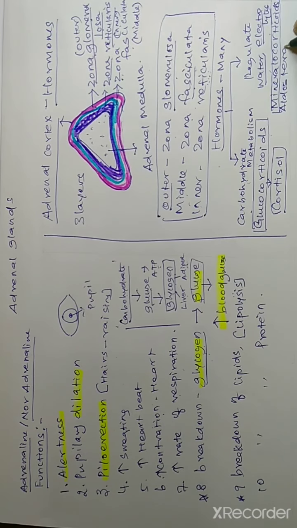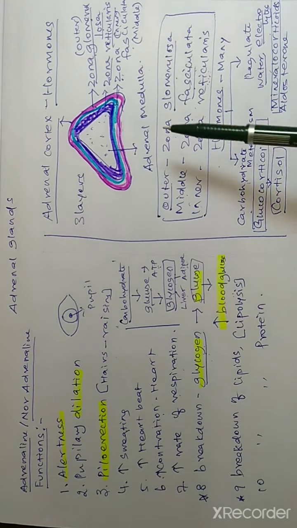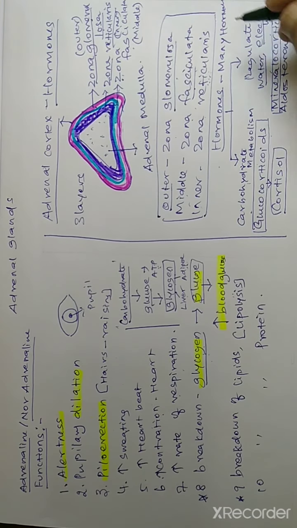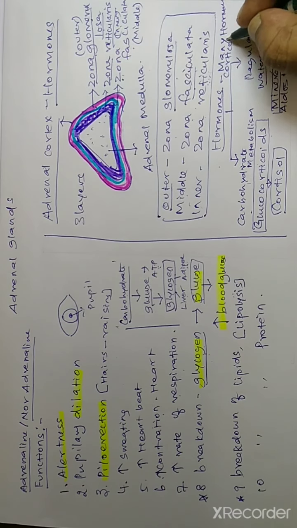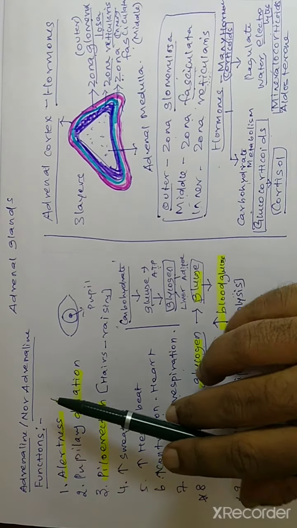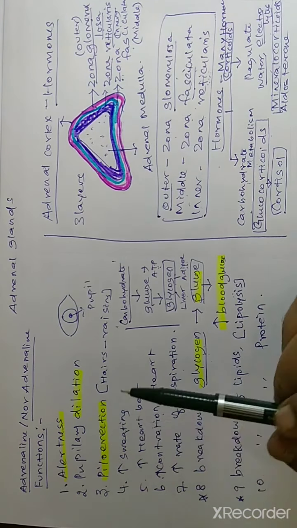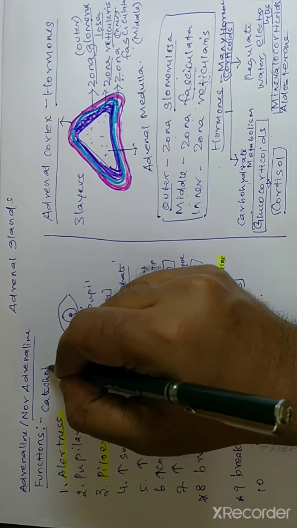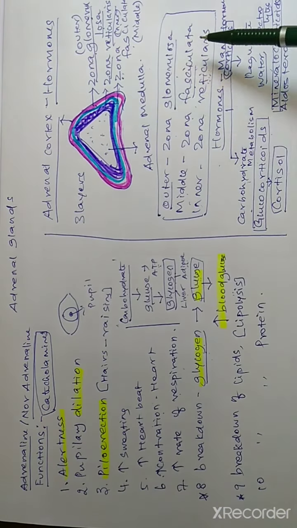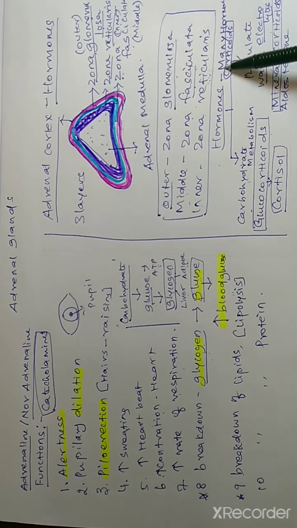I will repeat again. The adrenal cortex secretes many hormones, commonly called corticoids. Just as the adrenal medulla hormones are commonly called catecholamines, the adrenal cortex hormones are commonly called corticoids.